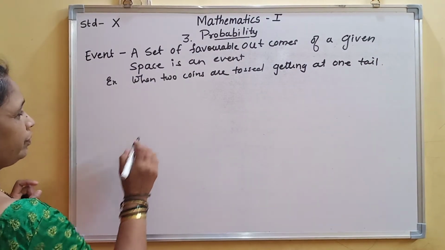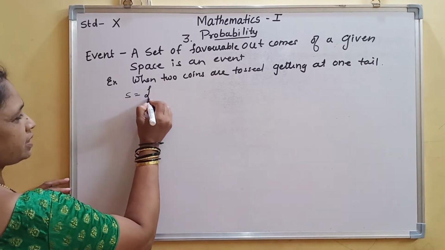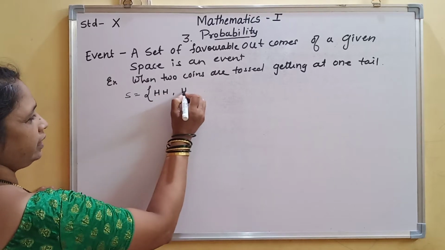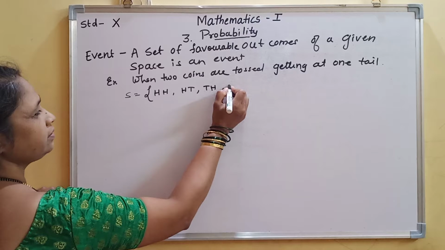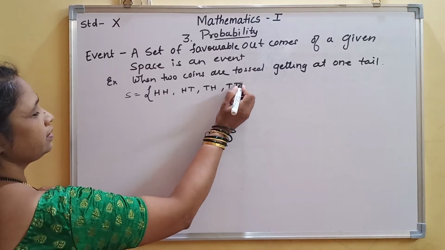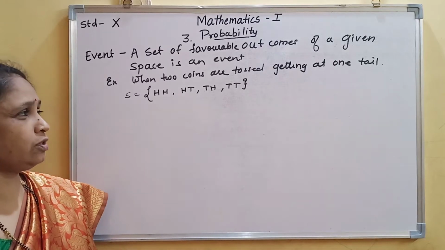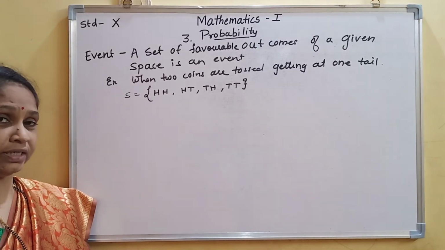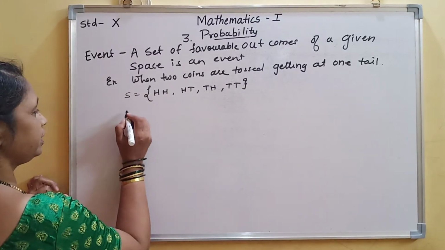Now how will we get it? We know two coins are tossed, so the sample space is HH, HT, TH and TT. It is said that when two coins are tossed, we want at least one tail. If there is more than one tail, that will also do. So what will be the event?